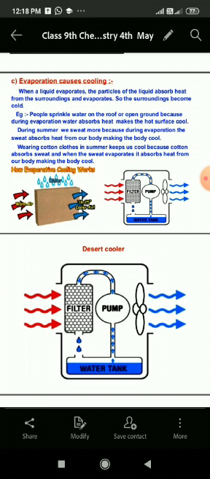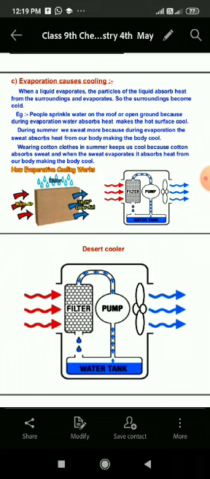Because cotton cloth absorbs the sweat from our body, and when this sweat evaporates from the cotton cloth, we feel very cool. During evaporation it absorbs heat from the surrounding area of the cotton cloth, and the cotton cloth becomes cool, hence our body also becomes cool.